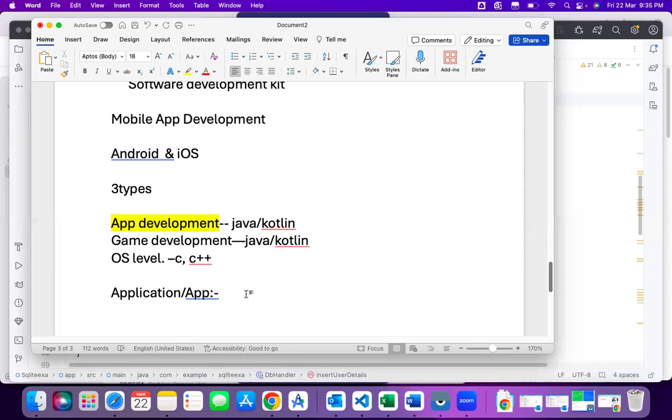But the intention of both application and app, in simple words, is combining different functionalities together to work as a feature. That is how an app or application works. That is the app or application basis. Right, so these are the basic things we have done.